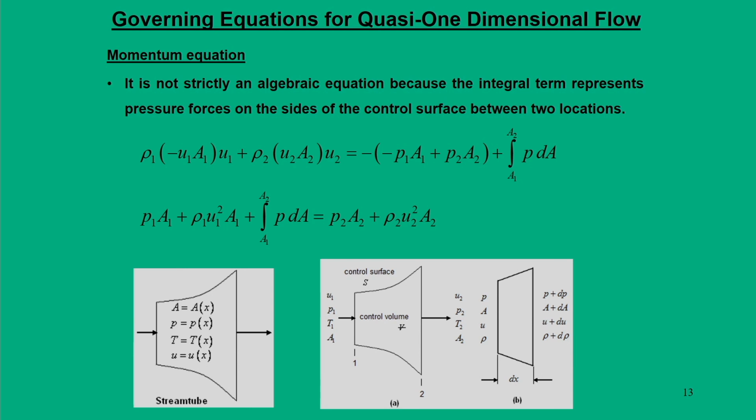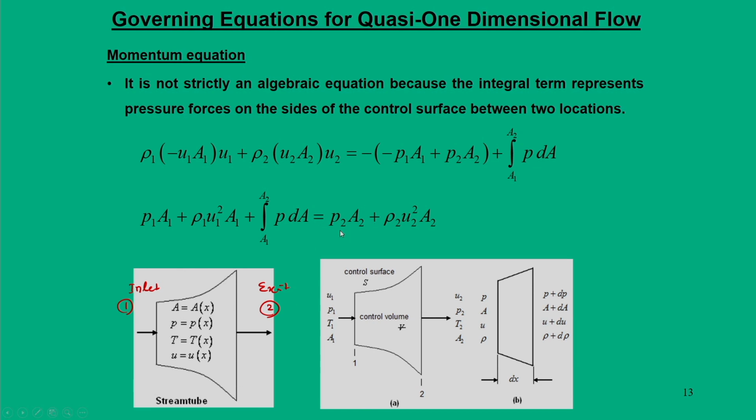What you see is that from inlet to exit, that is from 1 to 2, the force that comes by virtue of pressure on this side is P 1 A 1, and the pressure force that gets exerted on the exit area is P 2 A 2.